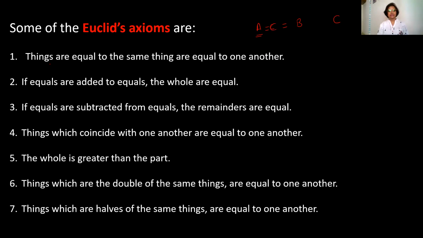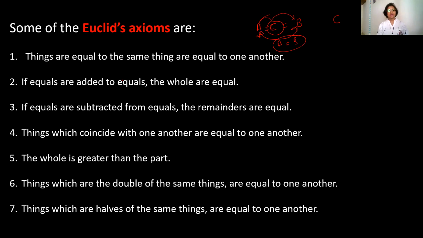The same thing is equal to A and the same thing is equal to B. So these things will be equal. Axiom 1 says this, A equals B.